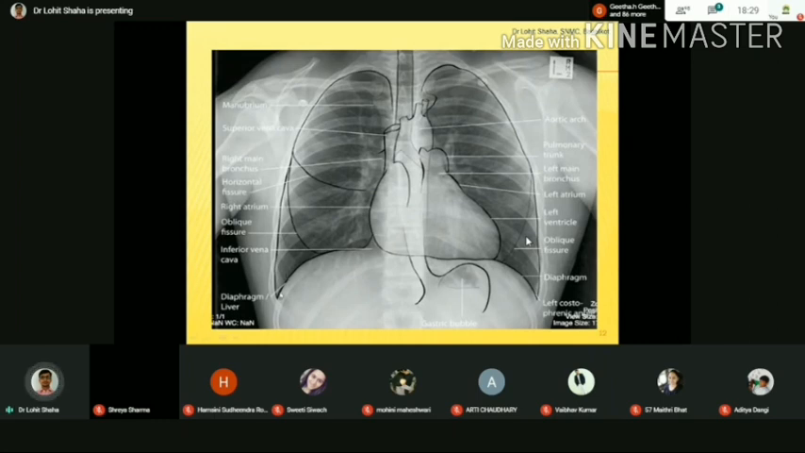Are they blunt or pointed? Yes, they are pointed. These are the two things you have to see in the lower part. So these are the things you are going to see in the lungs.